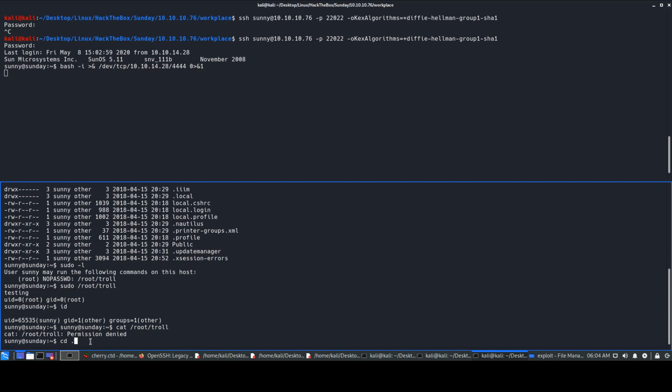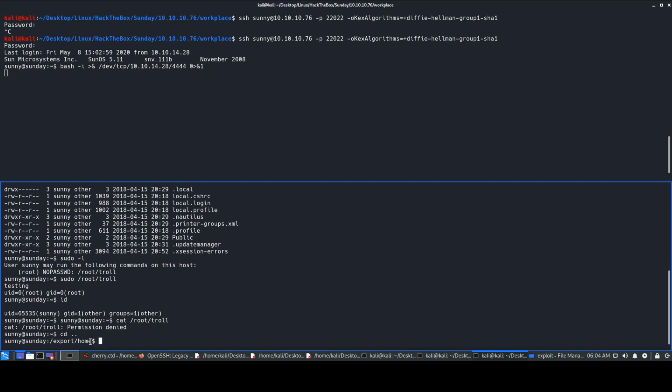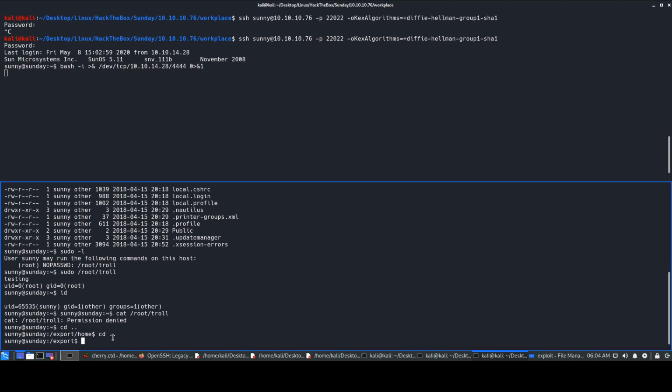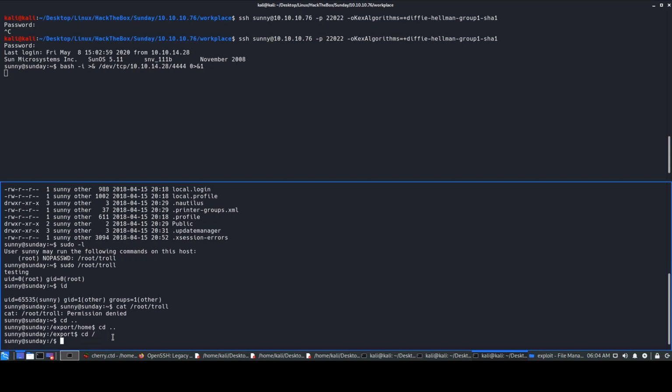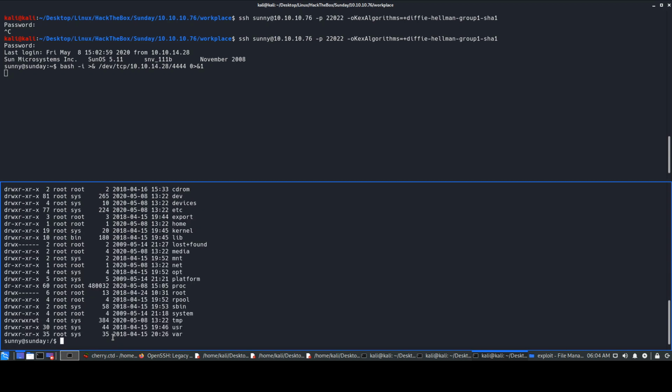Another thing I would do first is sudo -l. I found something, but I need to check what this file is, and it says permission denied. Then I run an enum scan, and later on I could not find much over here. I'll just show you what the scan result shows.